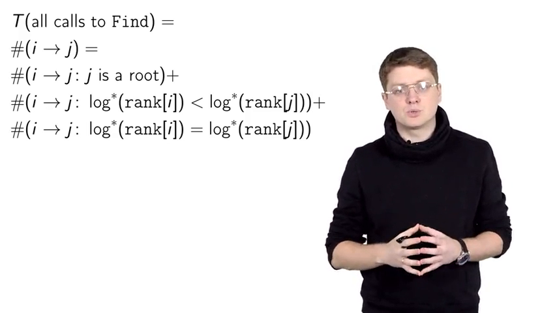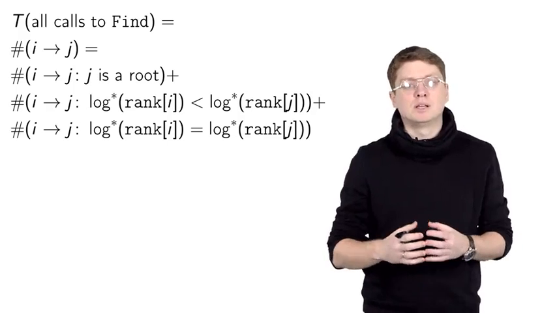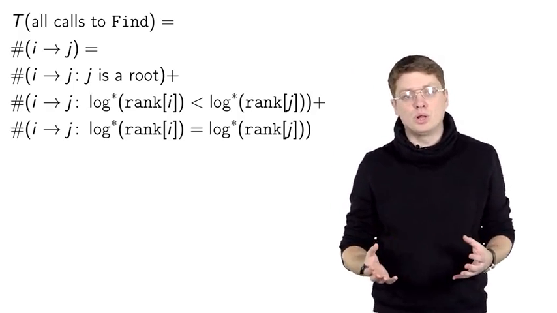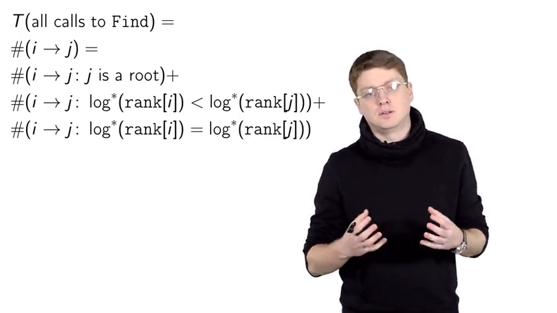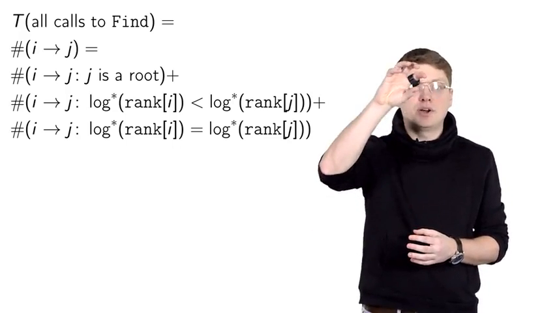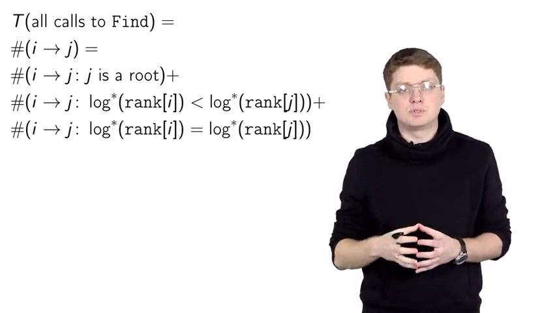For technical reasons, we will split this number into three terms. In the first term, we will account all the edges that lead from a node to the root of the corresponding tree.